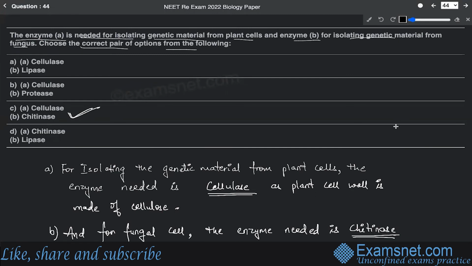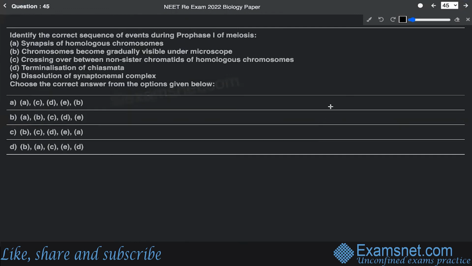All right. So lipase is basically used for removing the fats, while the protease is used for isolating the proteins from the cell. So that's why option C is the correct answer. Now, question number 45.